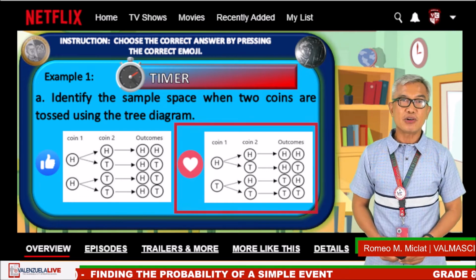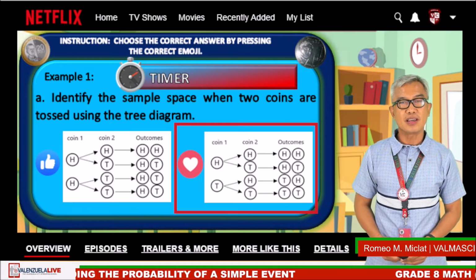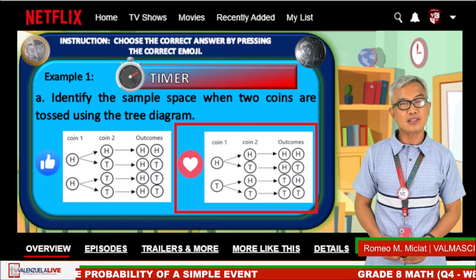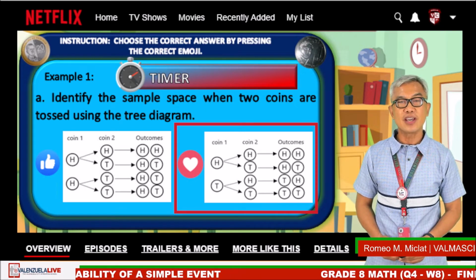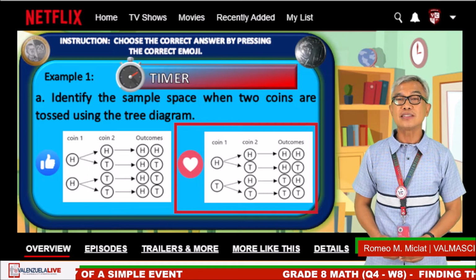Okay, time is up. The correct answer is the heart emoji. The sample space is the set containing HH, HT, TH, TT.